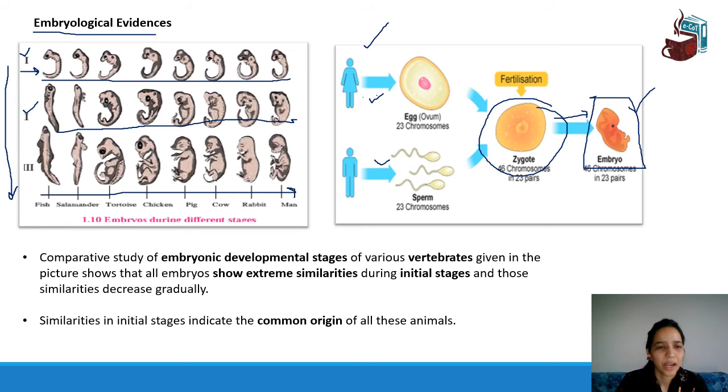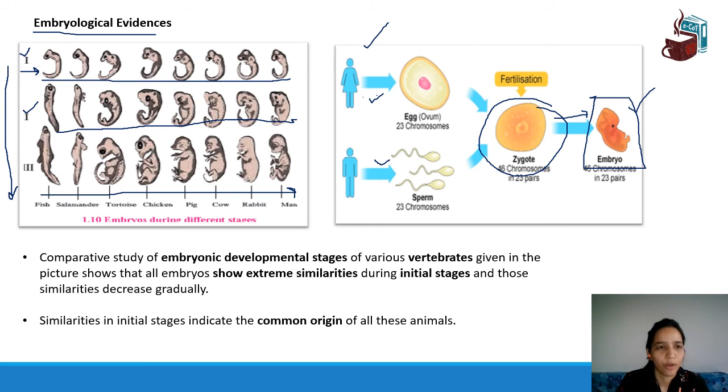So let's read. Comparative study of embryonic development stages. This is embryonic development stages of various vertebrates. The vertebrates given in the picture show that all embryos show extreme similarities. This we saw in the initial stages, and those similarities decrease gradually. We saw that these similarities keep on decreasing as the stage goes on further. Similarities in initial stages indicate common origin of all these animals.